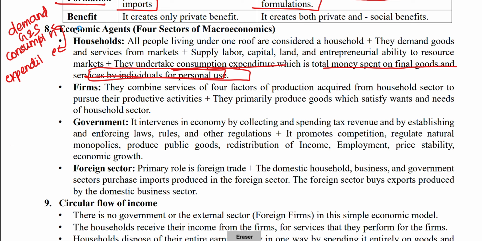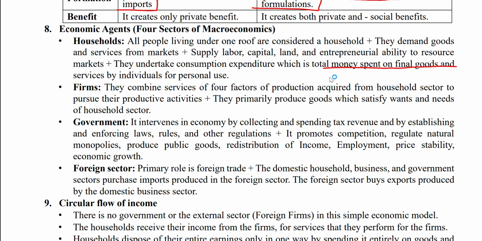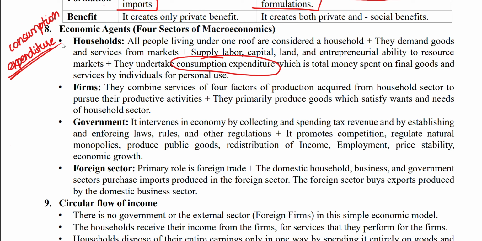Now, what is a household? All the people living under a roof demand goods and services. When they are demanding goods and services, it is involved in consumption expenditure, which is the total money spent on the final goods and services by individuals for personal use.